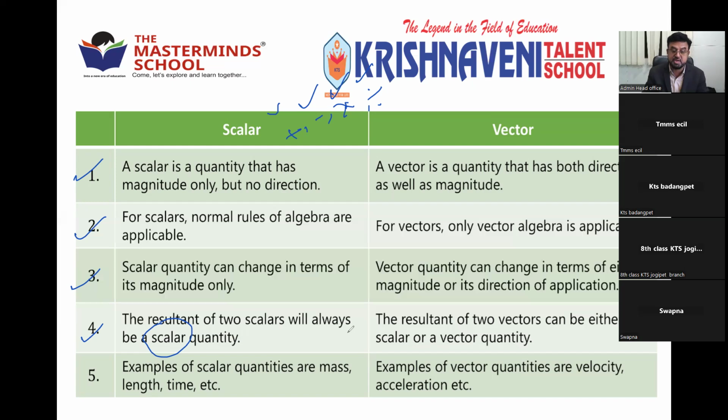But in case of vectors, the resultant of two vectors can be either a scalar or a vector. So when you are adding, subtracting, multiplying, or dividing vector quantities, the result sometimes will come scalar also. For example, most important example is work. Work is equal to force dot displacement. This is called dot product.